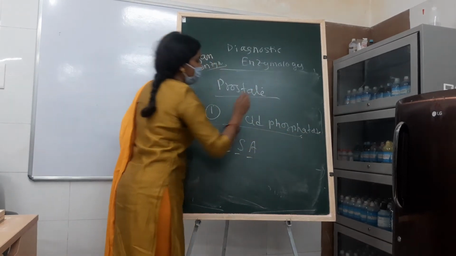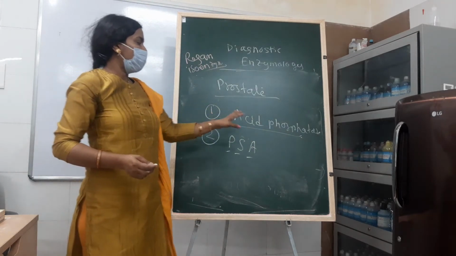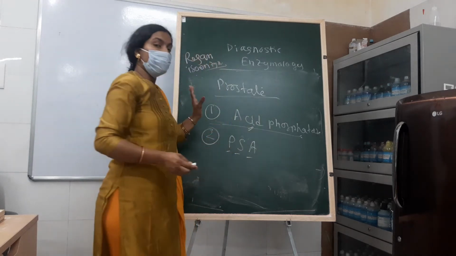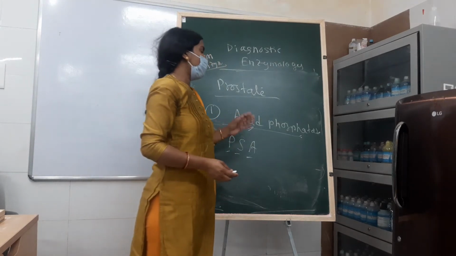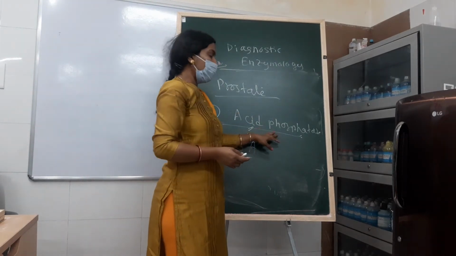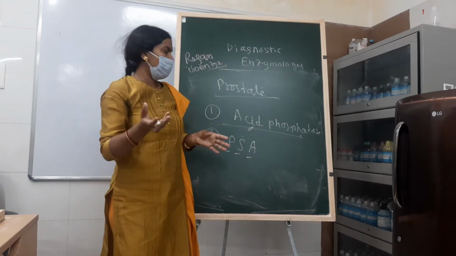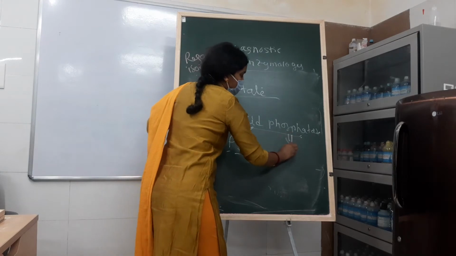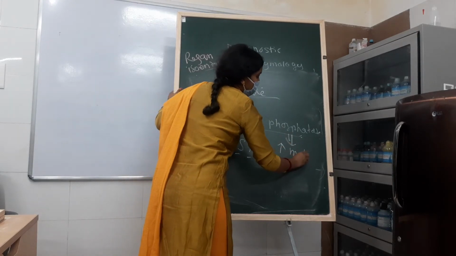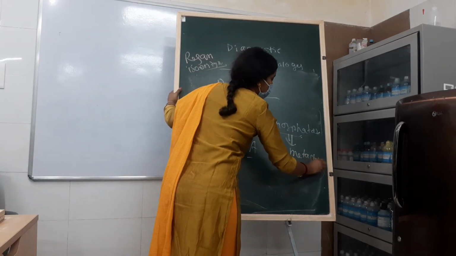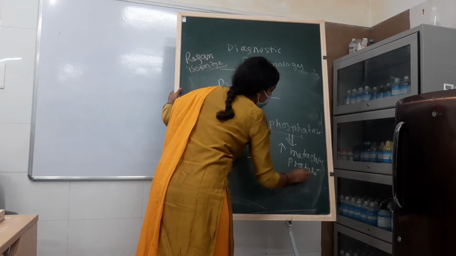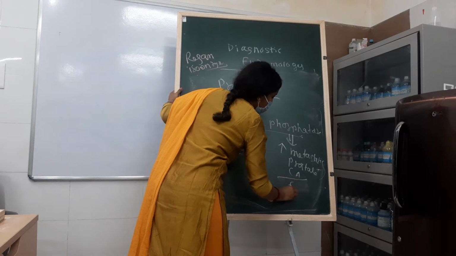So acid phosphatase is also one type of phosphatase which removes the phosphate group, but in acidic media. Alkaline phosphatase works in alkaline media, but acid phosphatase in acidic media. Normally the prostate gland secretes a very minute amount of acid phosphatase, but it is increased in metastatic prostate carcinoma, CA prostate, with metastasis to bone.